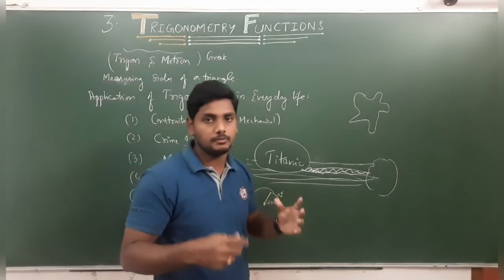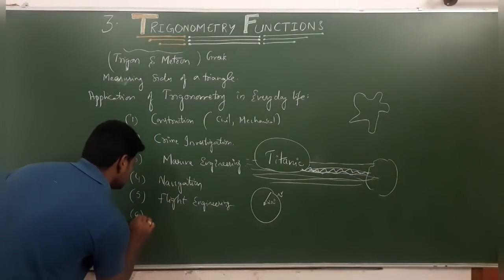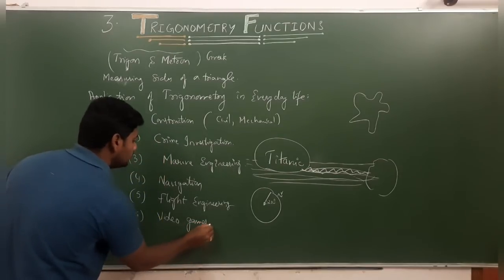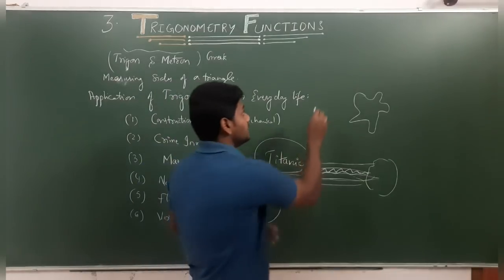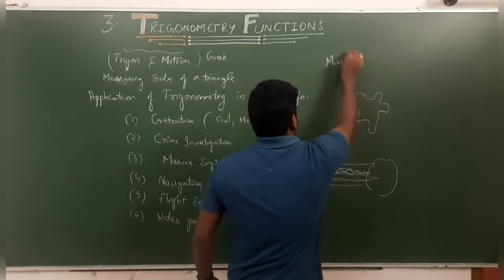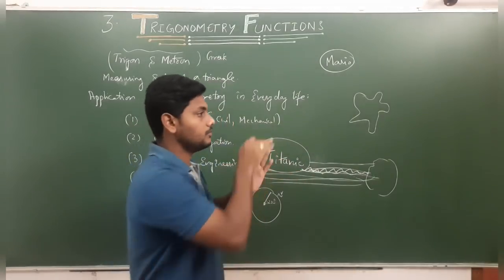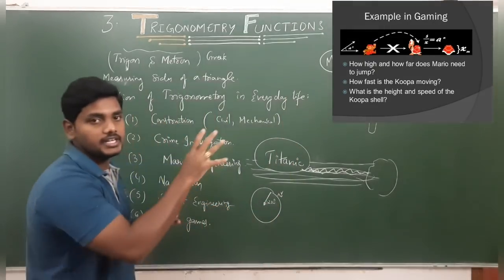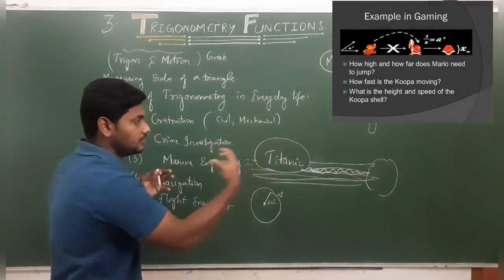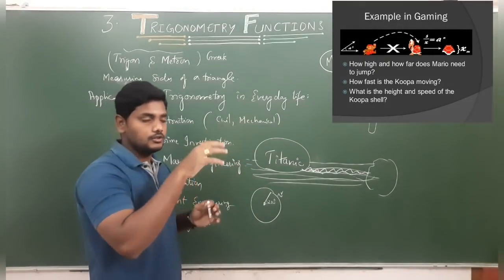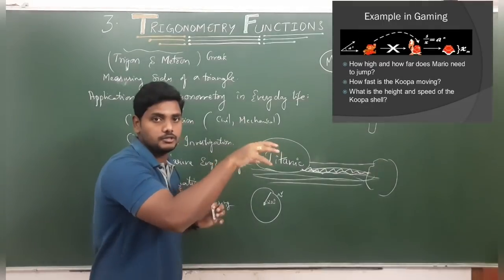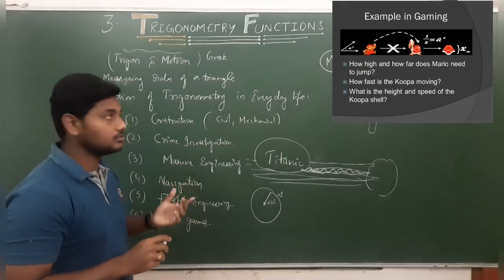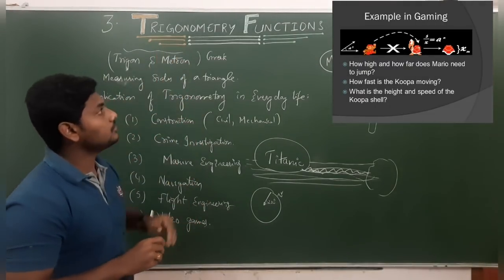Still we have very vast applications, like in video games. Generally you don't know that video games also use it. For example, consider a Mario game. Mario jumps over walls and shoots bullets. Through which angle does it have to deliver the bullet? While the screen moves, Mario has to jump, so how much angle and how long a distance do we need to jump? Those who designed the Mario game need to understand the minimum basics of trigonometry.